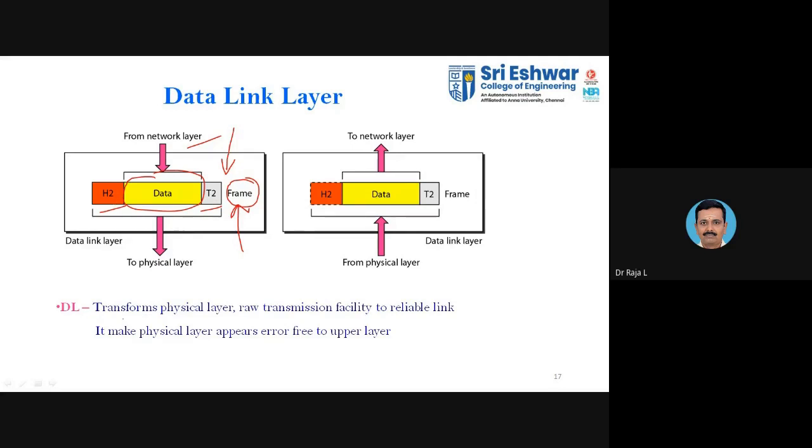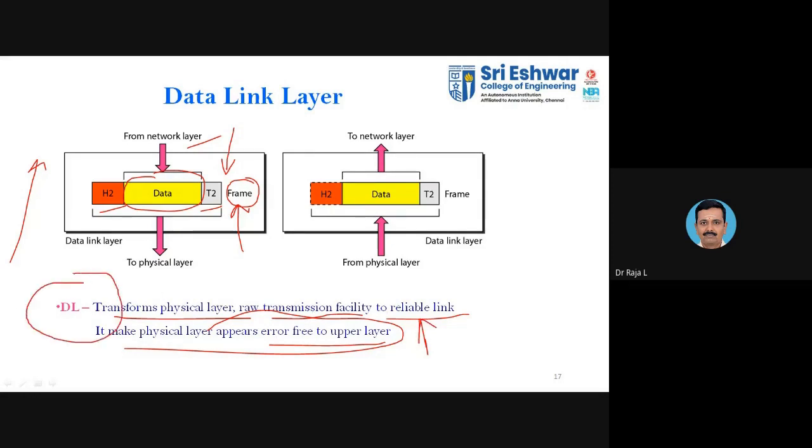They transform the physical layer, a raw transmission facility, into a reliable link. It makes the physical layer appear error free to the upper layer. Now we are moving in the upward direction. Whatever data you receive from the physical layer, we want to make that information error free and transfer it to the upper layer. We want to make the link a reliable one. That is why we go for the data link layer.